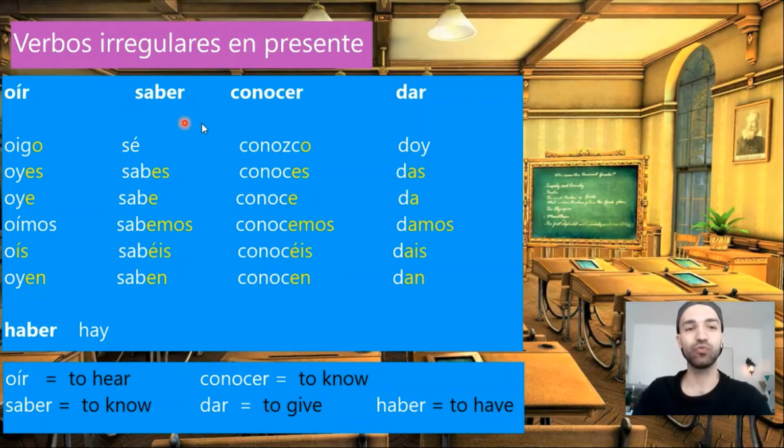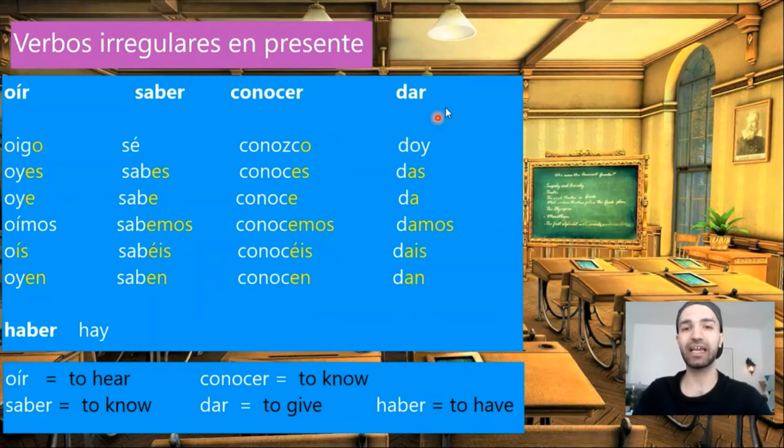Saber, to know. Yo sé, tú sabes, él sabe. Nosotros sabemos, vosotros sabéis, ellos saben. Conocer, to know. Yo conozco, tú conoces, él conoce, nosotros conocemos, vosotros conocéis, ellos conocen.